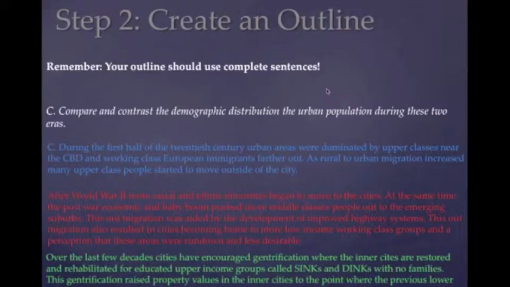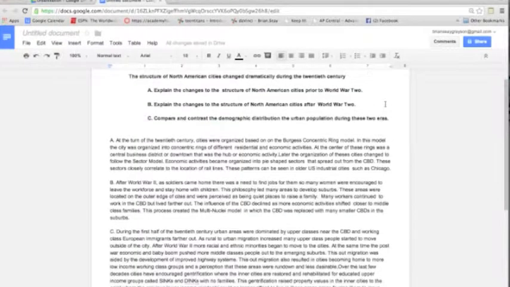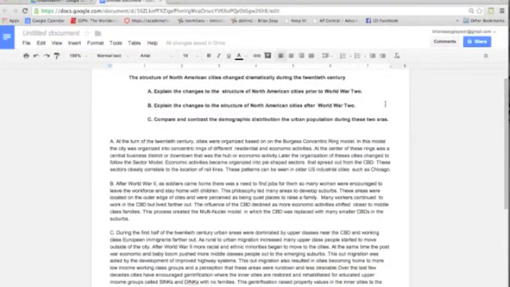Okay, let's see what this looks like on paper. Okay, here we are. Here's our question at the top, parts A, B, and C. You have three well-developed paragraphs in outline form. By this point, you should stop writing this question, go to your final review so that you can move on to the next question. And let's go ahead and do that now.